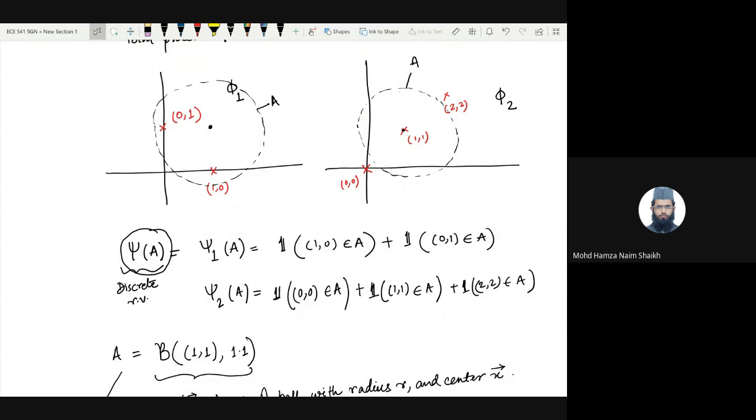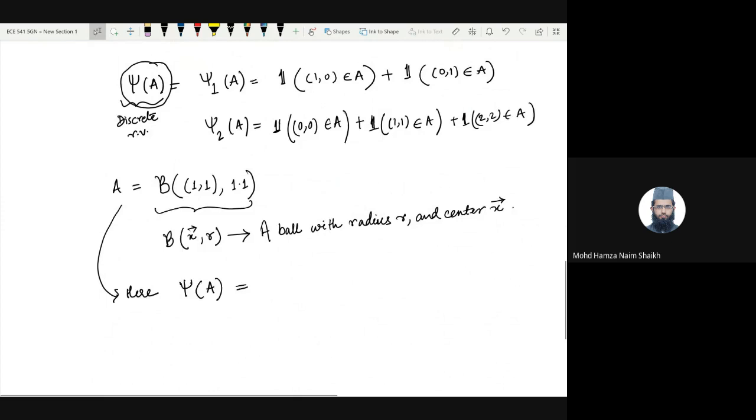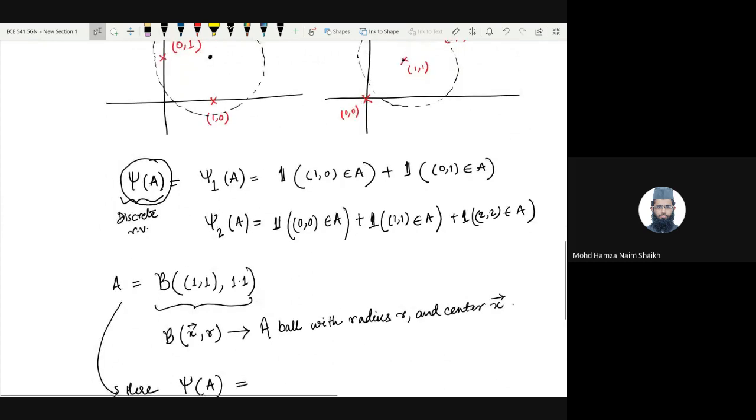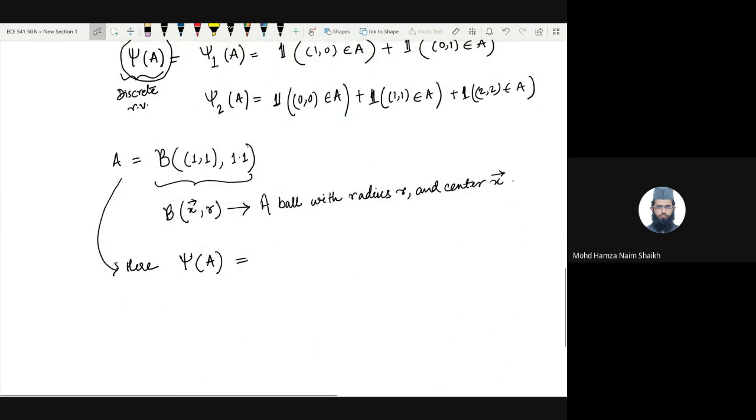Yeah, I mean, we are still focusing on this example. In this example, what are the two different values? I mean, of course, we have established that psi of A is a random variable. So what are the values that this random variable can take? So for point 1, it should take 2, and for the second one, it should take only 1 value. Right. They're not two values, but the value is 2. Right. I think that's what you mean. Yes, yes.